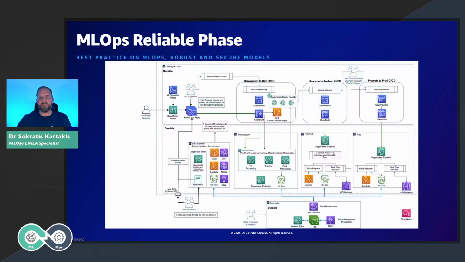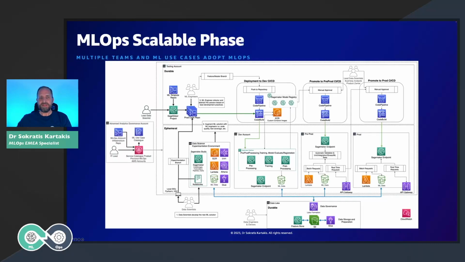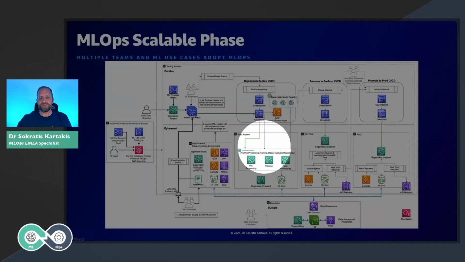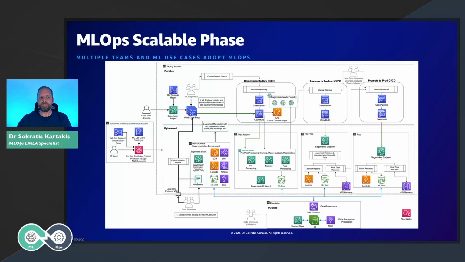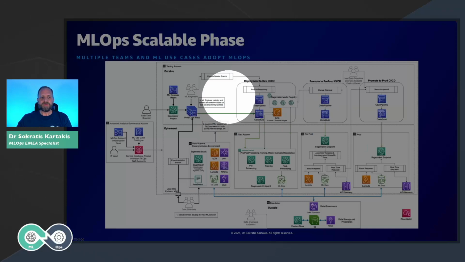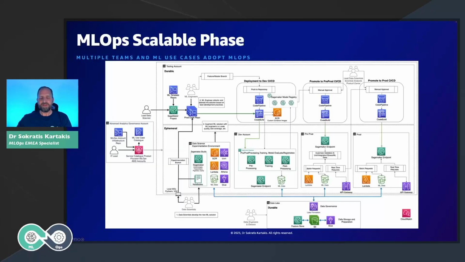So we need to move from the reliable phase that we saw earlier to the scalable phase. In the scalable phase, more or less what we do is we templatize the infrastructure code for all these environments in the middle, from experimentation, dev, pre-prod, and prod. And then we give this infrastructure code to the platform team, into a separate account that we might call the Advanced Analytics Governance account.